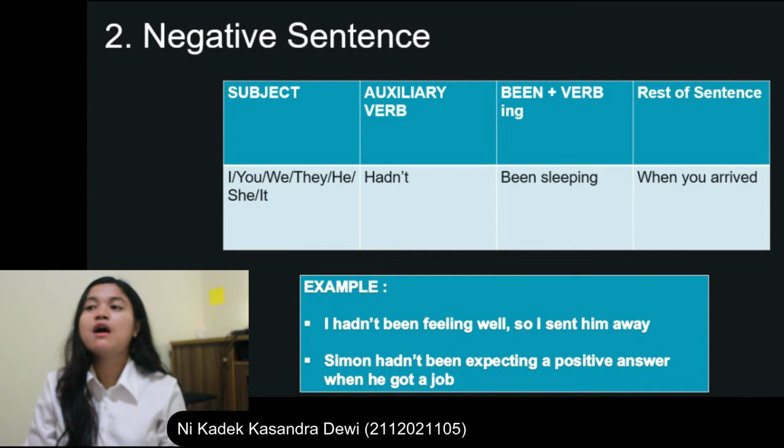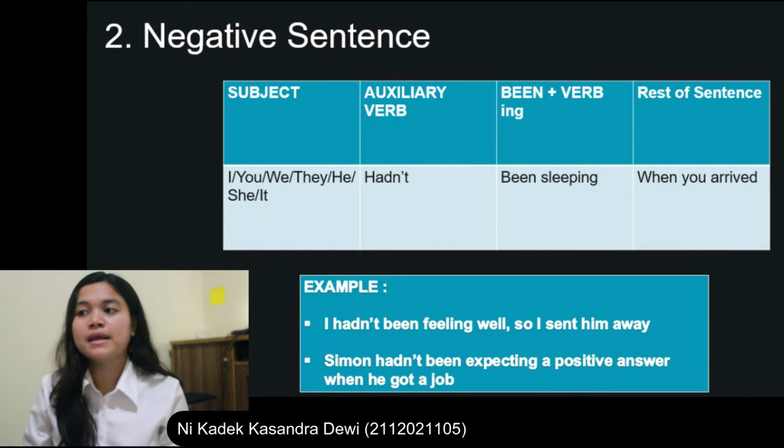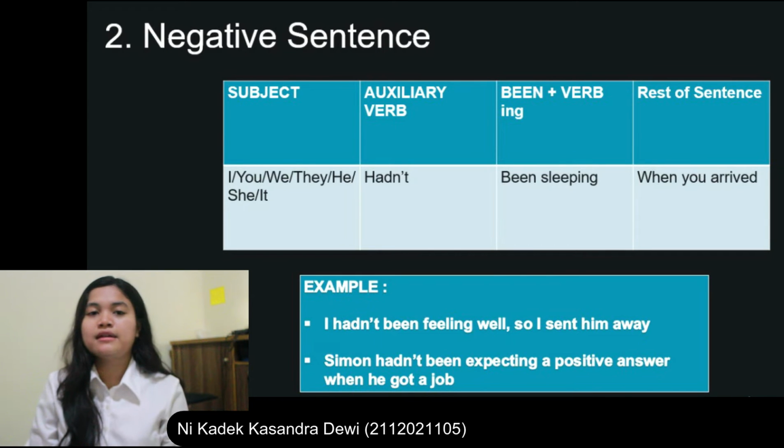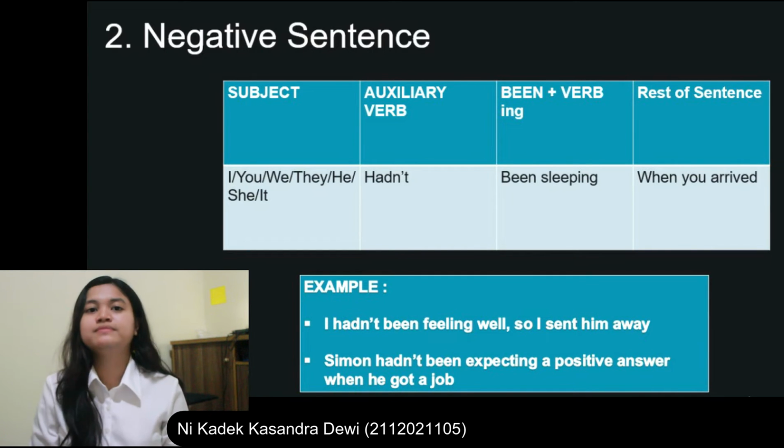The example of a negative sentence is: I hadn't been feeling well, so I sent him away. And the last negative sentence is: Simon had not been expecting a positive answer when he got a job.